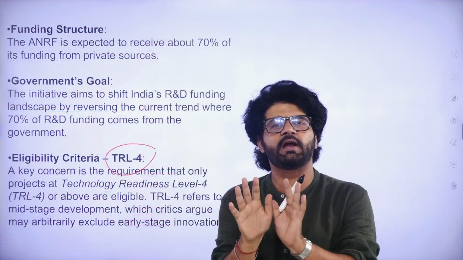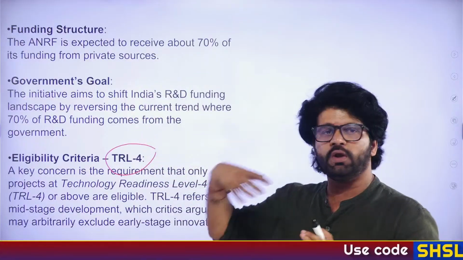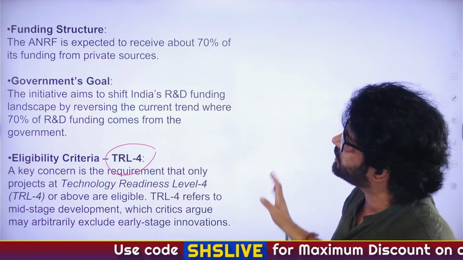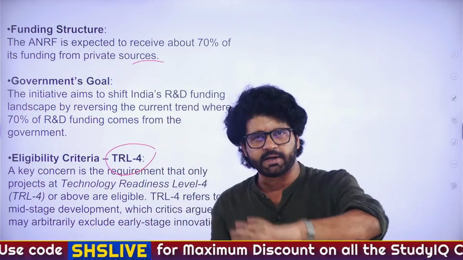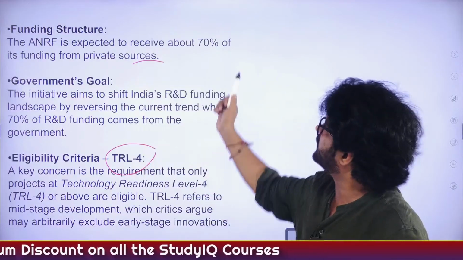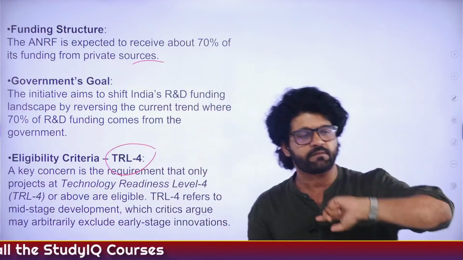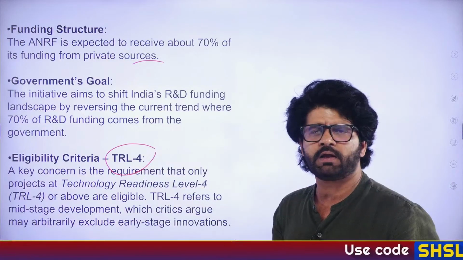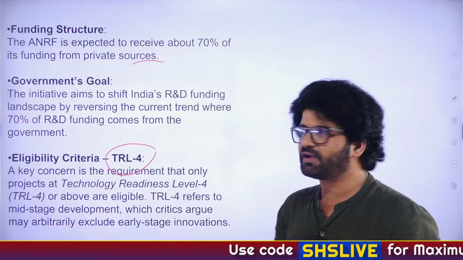Funding structure: ANRF, what is it doing? It will be pooling all the funds which are coming for research. It is expected to receive about 70% of its funding from private sources. Currently, what is happening? If we are reiterating the same point, that means that particular point is important. Currently, 70% funding is coming from public sources. This particular scheme wants to undo that, or in a way, they want to reverse that.